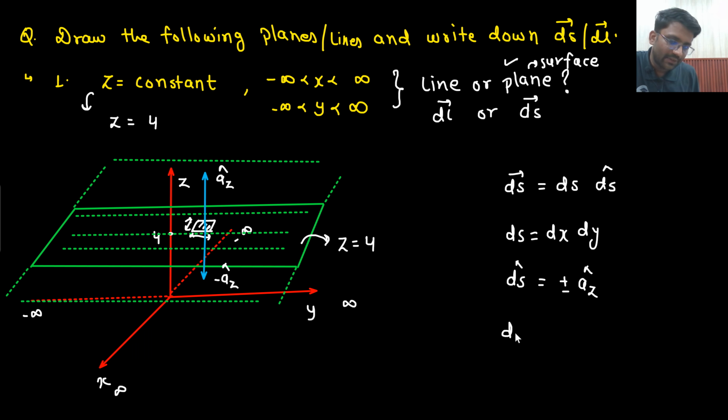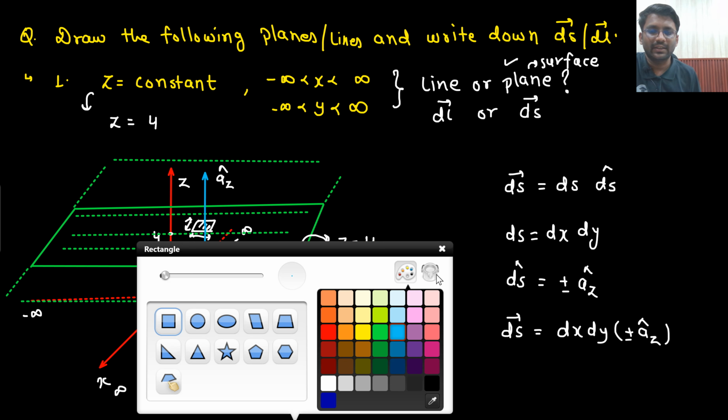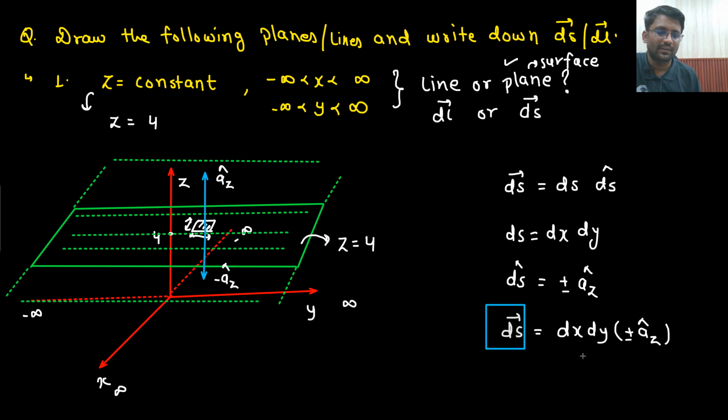Right? So what is the ds vector? The ds vector could be written as dx dy plus minus AZ cap. If plus is required in the problem, I will take plus. If minus is required, I will take minus. So this is your ds vector that you can write down. Say yes or no. Now there is another way of writing this ds.